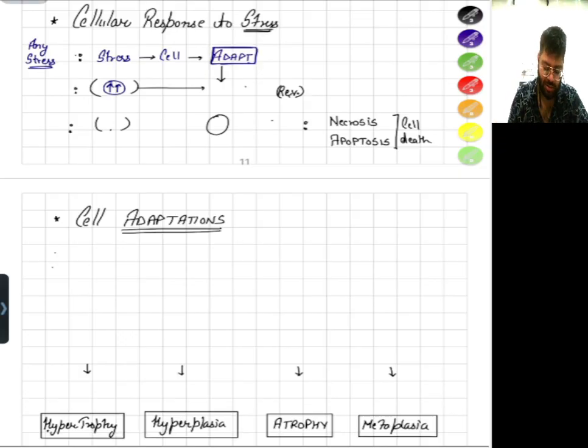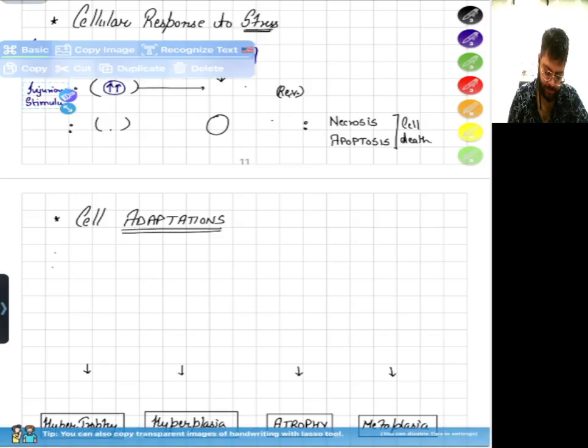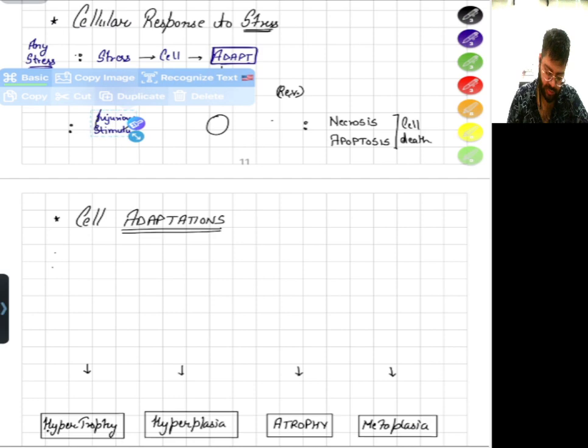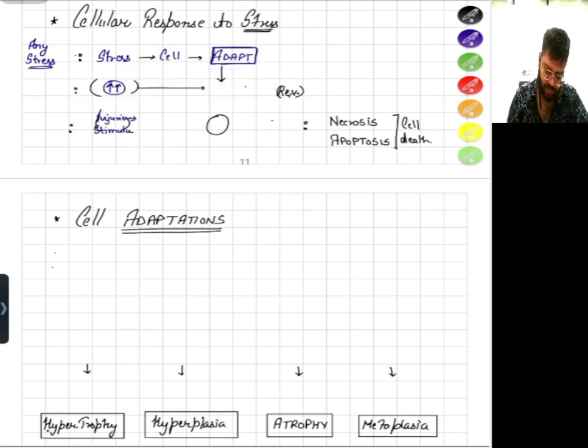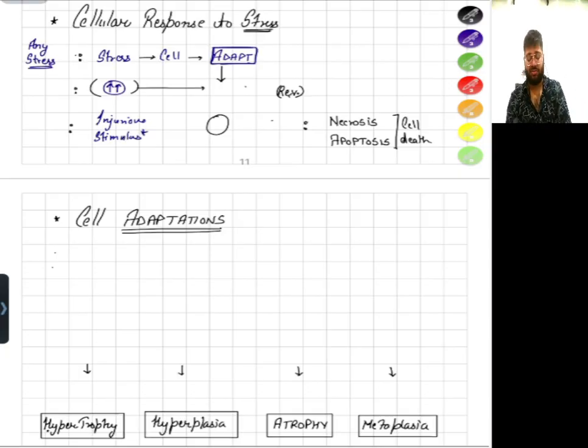Injurious stimulus. It is raised to that extent. The severity of the stress is such that we need to call it an injurious stimulus.